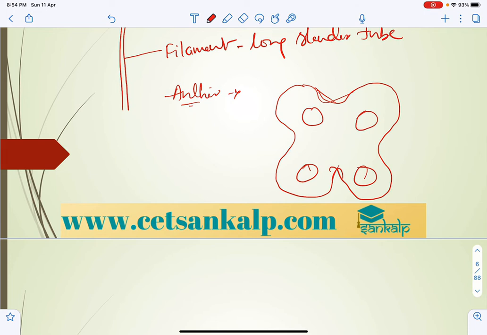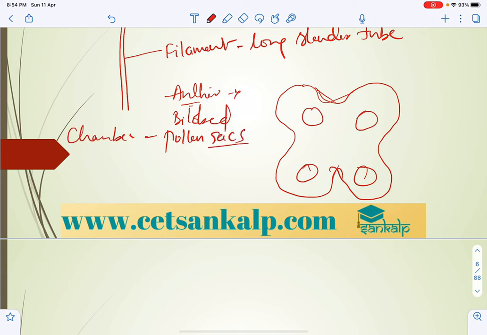So anther is bilobed, and it mainly has chambers. Those chambers are called pollen sacs. Here we can represent the bilobed structure, each lobe having 2 sacs.